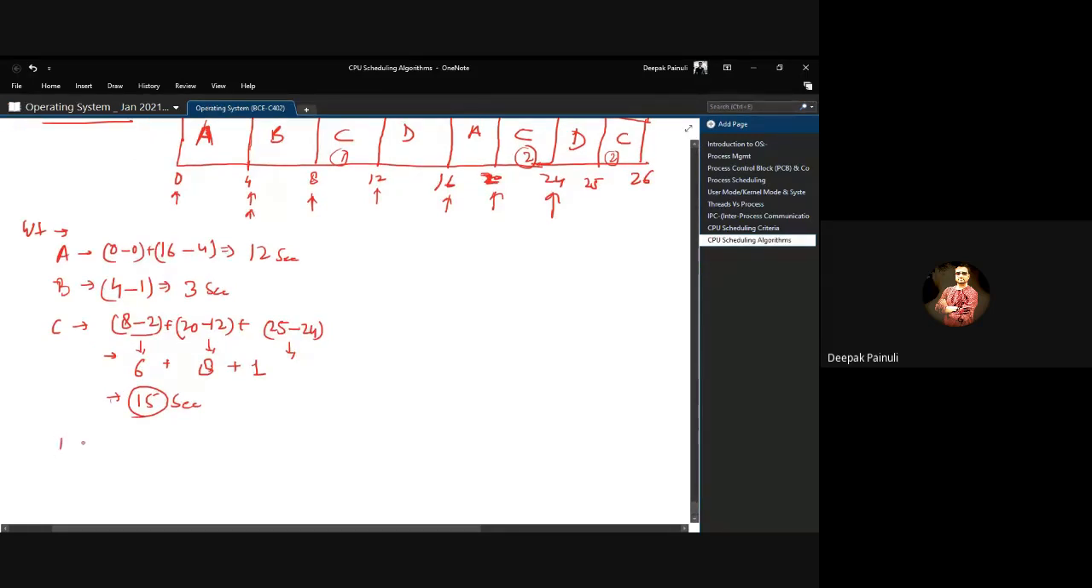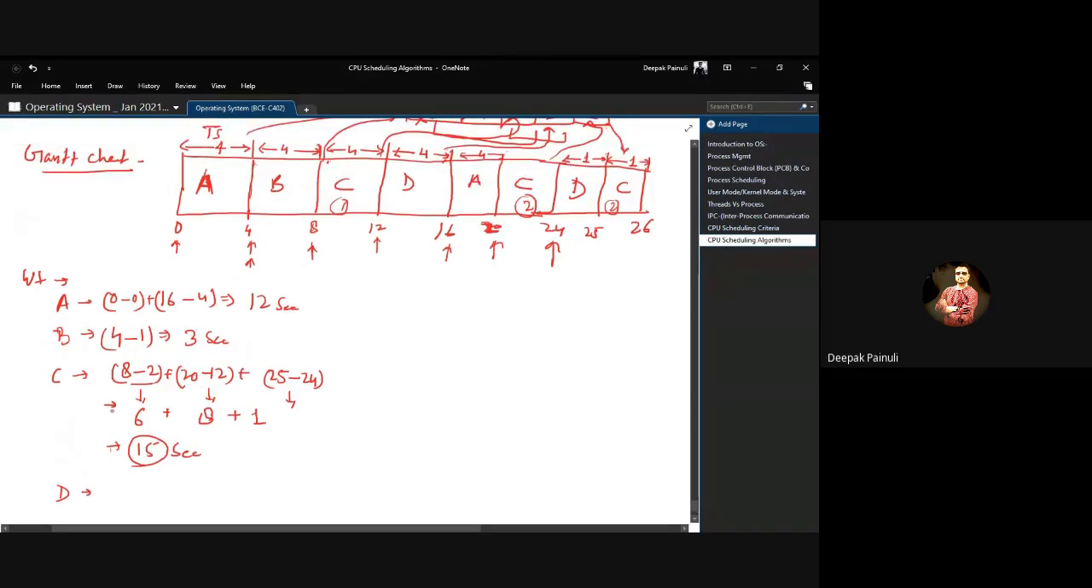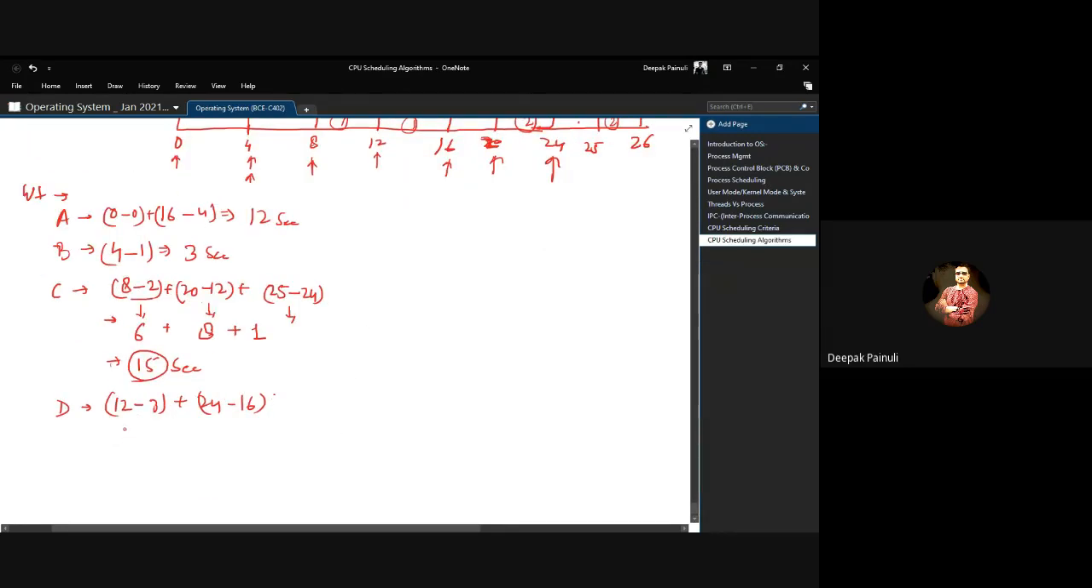Now for D. It came the first time at 12 and arrived in the system at 3. 12 minus 3, this is the first occurrence, and at the second occurrence it came at 24 and was released at 16. So total waiting time for D will be 9 plus 8, 17 seconds.